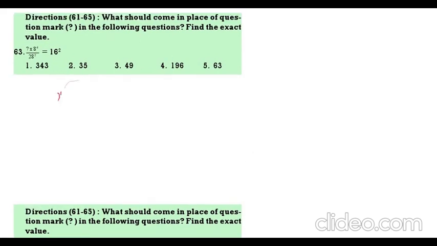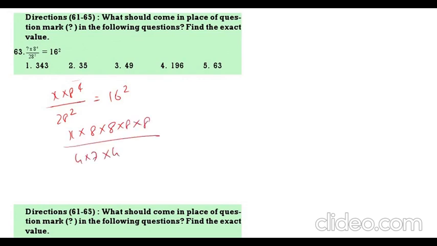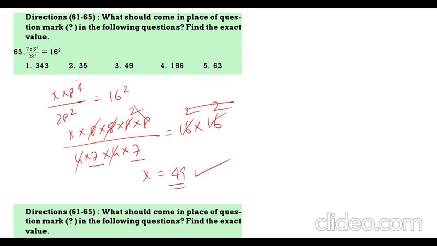Next, x into 8 power 4 by 28 square is equal to 16 square. Now 8 power 4 means 8 into 8 into 8 into 8. 28 can be written as 4 into 7, into 4 into 7, is equal to 16 into 16. See, 8 ones, 8 twos. Again 8 ones, 8 twos. Again 2 into 2, 4, 2 times. Now 16, 16. So x value we are going to get 7 into 7. What is 7 into 7? 49. 49 is the correct answer.